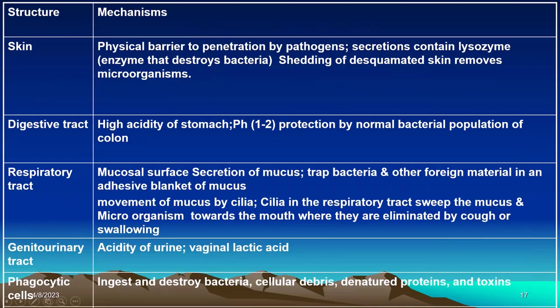In short, this is a summary of the structure and mechanism: skin, a protective barrier; digestive system, acidity and protective bacteria; respiratory system, secretion of mucus trapping the bacteria and removing it by ciliary movement and by coughing or by swallowing; and the gastrointestinal tract, acidic urine and vaginal lactic acid. And phagocytic cells phagocytose the cells when they are present in any area where infection has occurred.